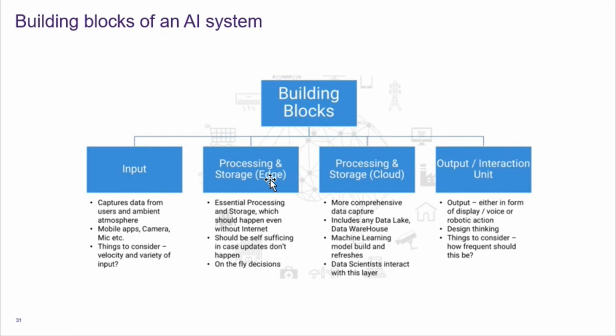Let's say you have a limitation of the compute environment. If there is any critical operation which should happen even if there is no internet connection, or if there is any upgrade of the system, it will always happen on the edge. This would include things like on-the-way decisions, alerts, or any form of monitoring you would want on the device. Such things will happen on the edge. The rest of the things can happen on the cloud.